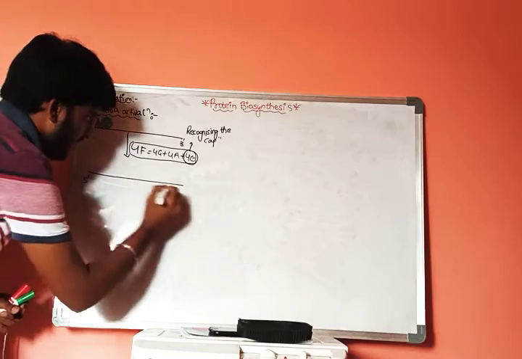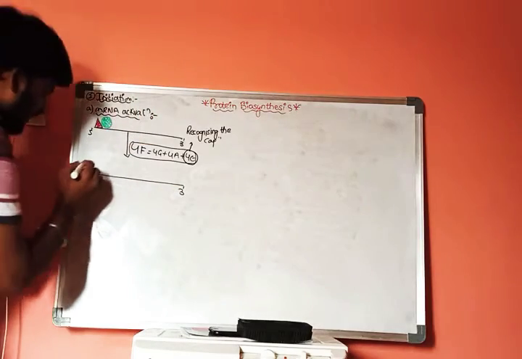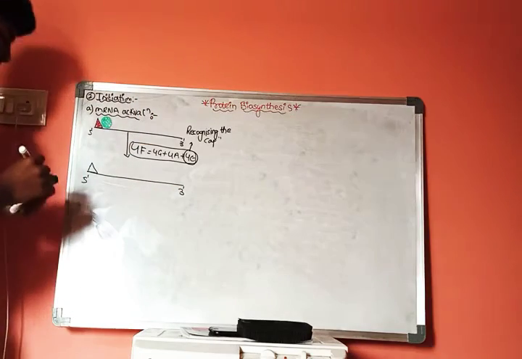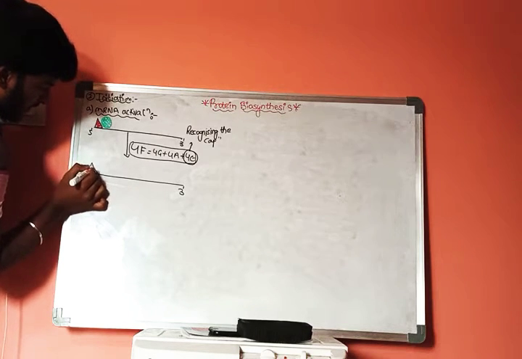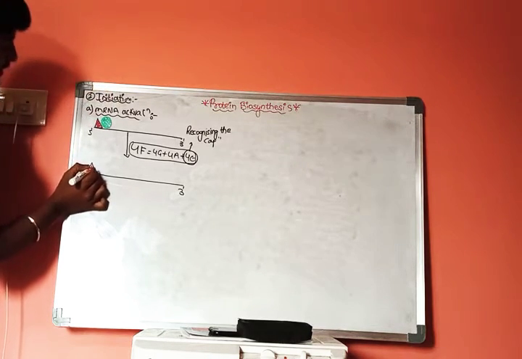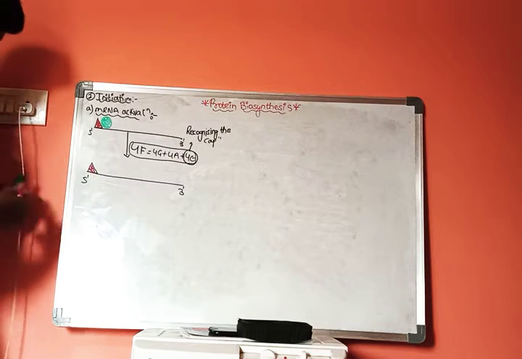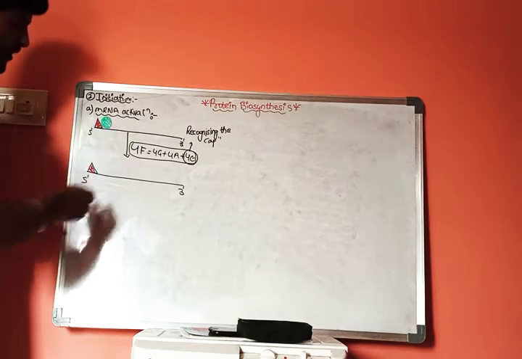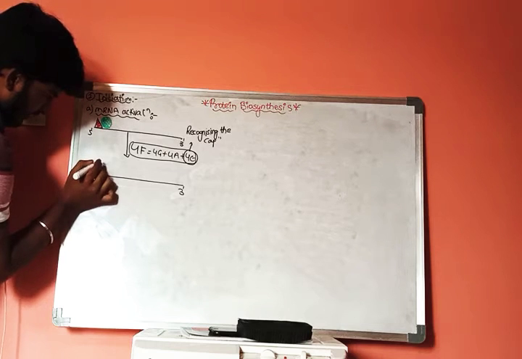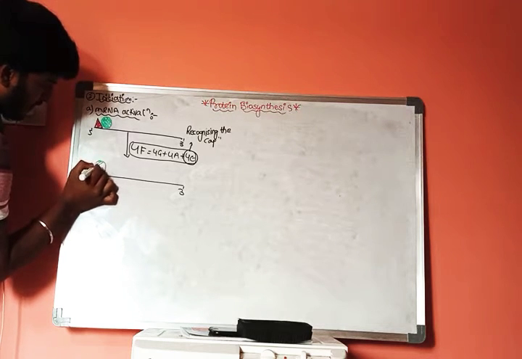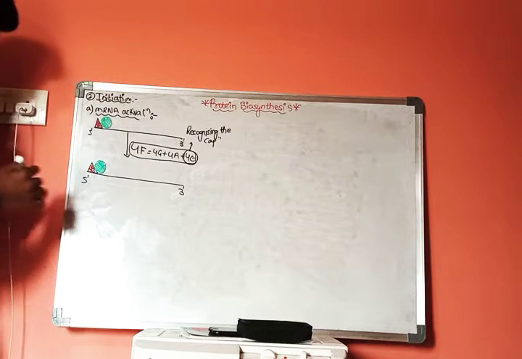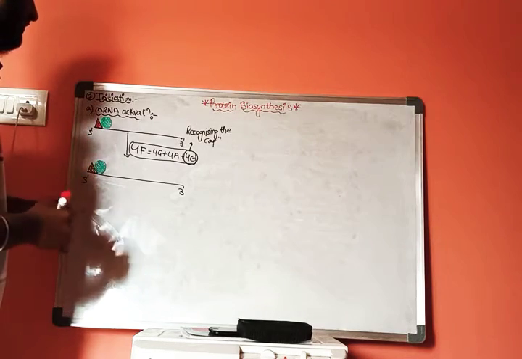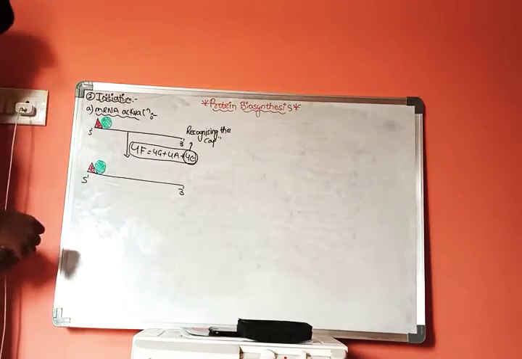This is 5 prime and this is 3 prime. Here we have 7-methyl guanosine triphosphate, and the 4F molecule will get attached here. Now, this is the first step.